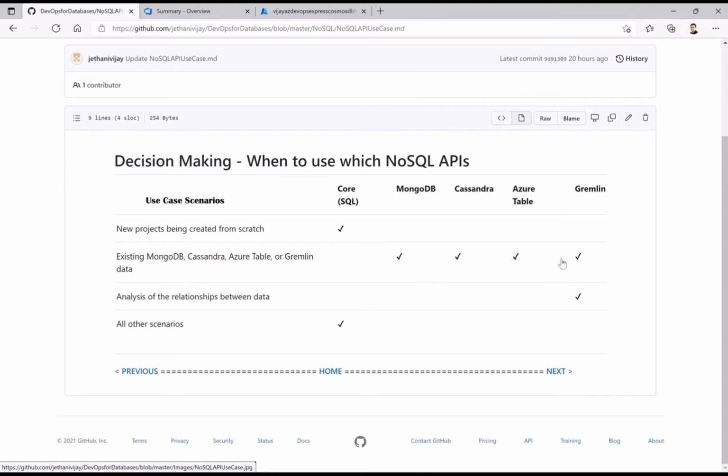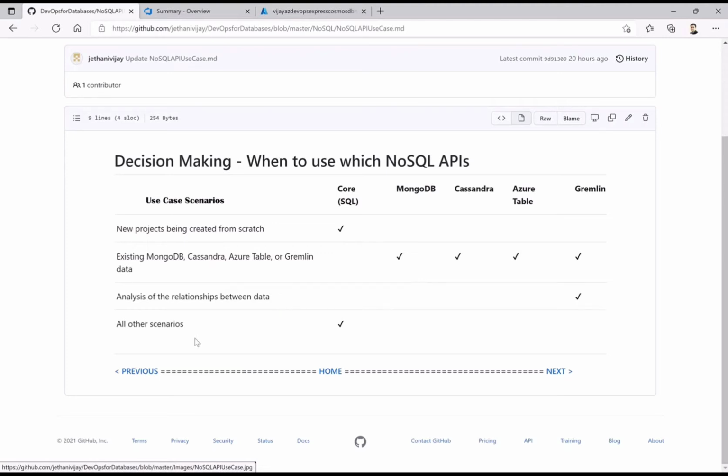Finally, Gremlin, as I said, is the only one from the relationship perspective where you can have nodes and vertices. You know exactly what is going on with the relationships from the graph perspective, or the relationship between objects, for example in commercial sites. So this is how we relate to other semi-structured data based on the APIs.